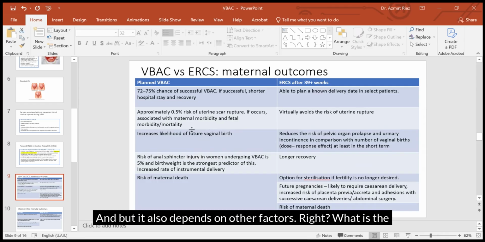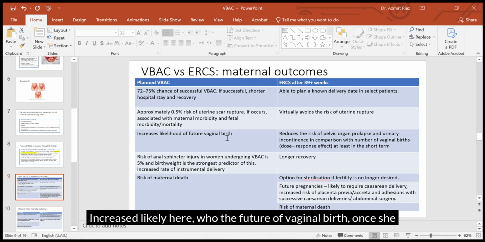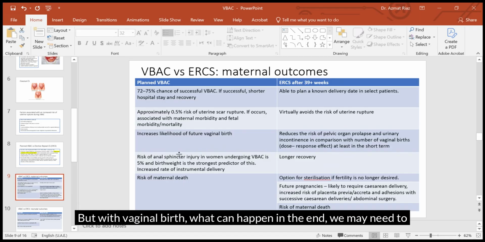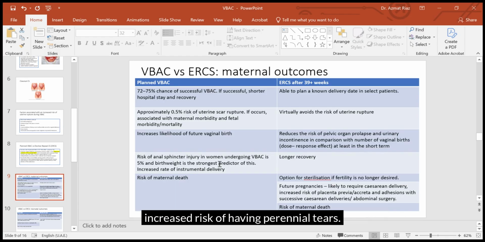But it also depends on other factors, right? What is the obesity? What are the other things? And if that happens, that can be life-threatening. There is increased likelihood of future vaginal birth. Once she delivers normally, there are increased chances. But with vaginal birth, what can happen in the end? We may need to apply forceps or vacuum, or even if the baby is born without instrumental delivery, the woman is at increased risk of perineal tears, like third degree tear, fourth degree tear.